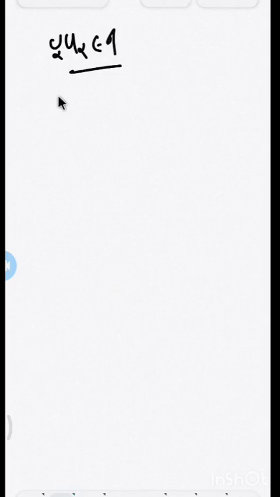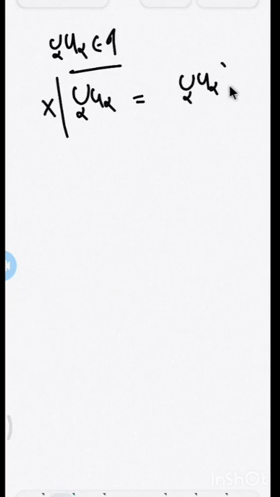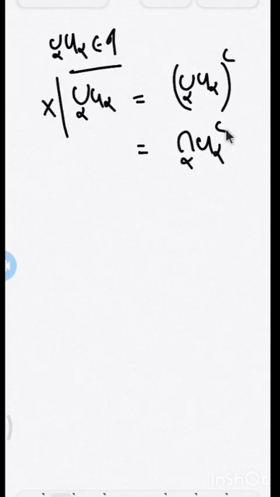So you consider the complement of the union over alpha of U alpha. What is that? X minus the union over alpha of U alpha, which is equal to, and what is X minus the union? It is nothing but the complement of the union of U alpha, and by using the properties of set theory, it can be written as the intersection over alpha of U alpha complement. And what do you know about U alphas? U alphas are the members of tau. When U alpha is a member of tau, either it is empty or it is a cofinite set.